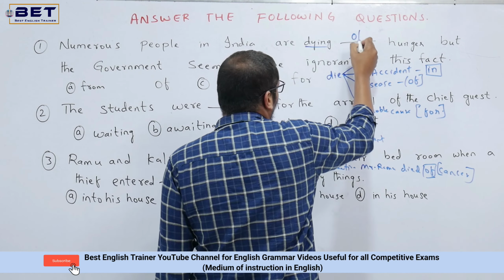See the second question. The students were dash for the arrival of the chief guest. Now if you generally see this particular question, this question is pertaining to the tenses and at the same time the fixed preposition. Now if you see, this sentence is in past continuous tense. So what shall we do now? So what is the past continuous tense structure?